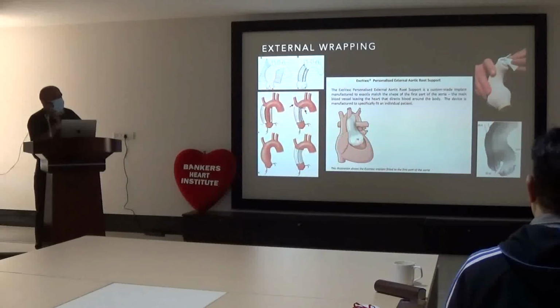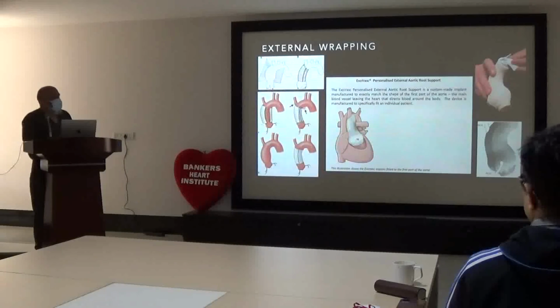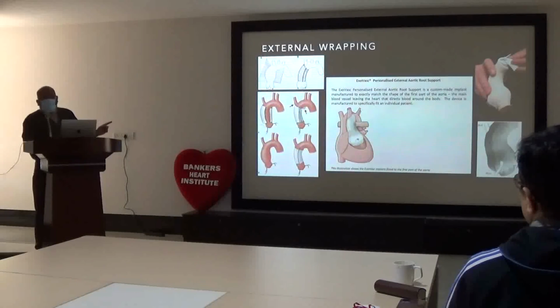Without a cardiopulmonary bypass, they mobilize this aorta up to the root and the coronary ostia, and they make a small hole for each coronary ostium, and then they wrap around the aorta. You can go up to the arch or even the distal arch. I have done it only once, but not with this type of material, a different material.